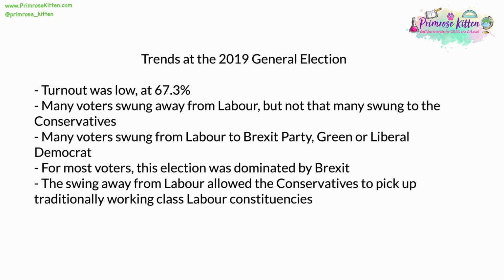Turnout was very low, at 67.3%. The general theory is that most Labour voters were confident that they would not win and didn't bother to vote. As a general rule, low turnout does favour the Conservative Party. It's also possible that many members and voters for smaller parties were so convinced that it wasn't worth voting that they didn't. 67.3% is not the lowest turnout that's been seen in a general election, but it is very much on the low side.